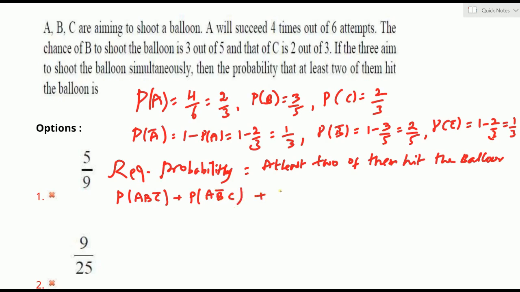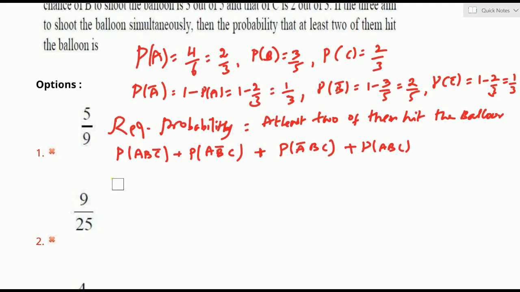Maybe A is not a success, B and C are successes. In these 3 cases, 2 of them hit the balloon. Now we can also find the probability that all 3 of them hit the balloon, because it is given as at least 2 of them hit the balloon.